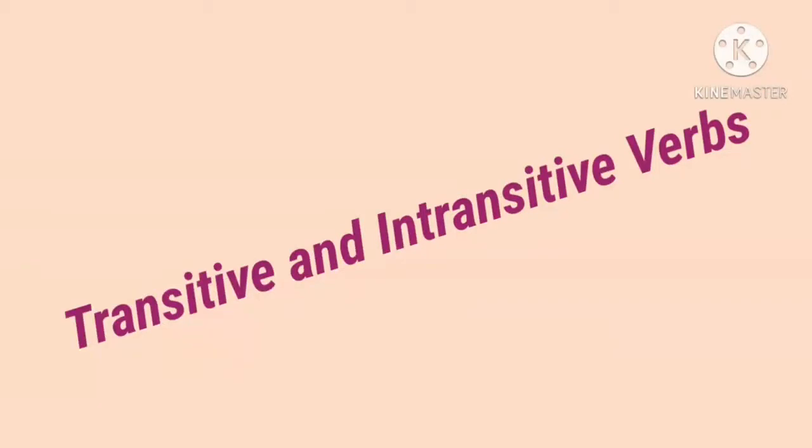Next, we are going to see about transitive and intransitive verbs. Chapter 11, transitive and intransitive verbs. I think now we are clear about main verbs and auxiliary verbs. In auxiliary verbs, we have primary auxiliaries and modal auxiliary verbs. Now we are going to see about transitive and intransitive verbs.